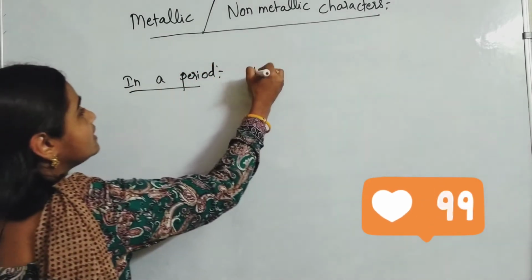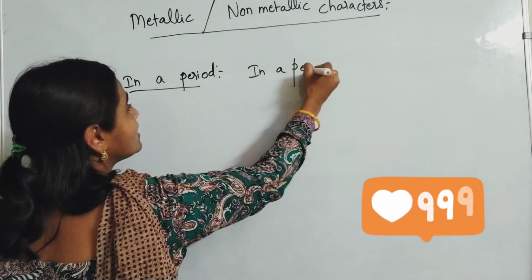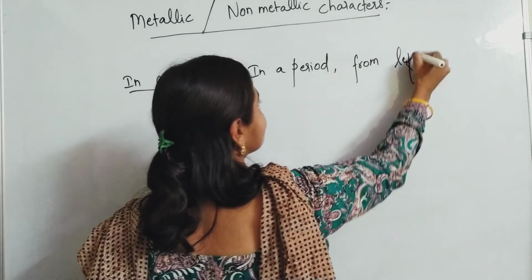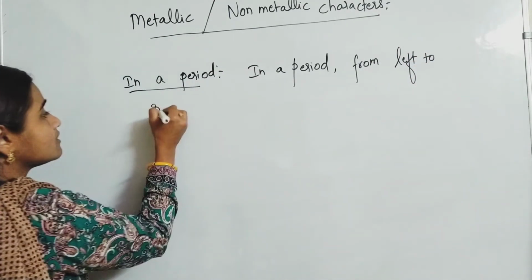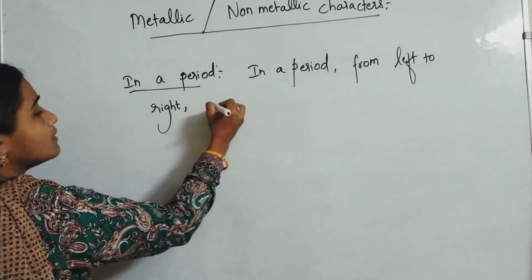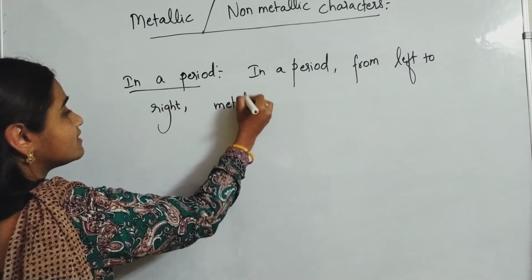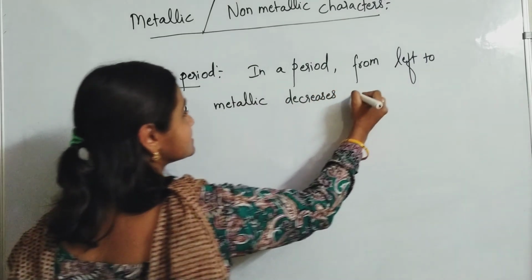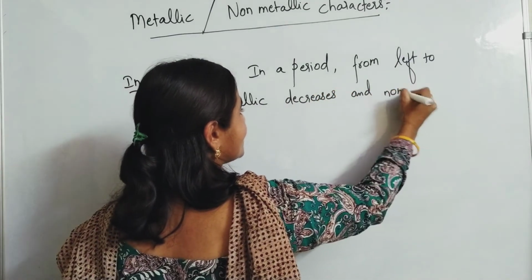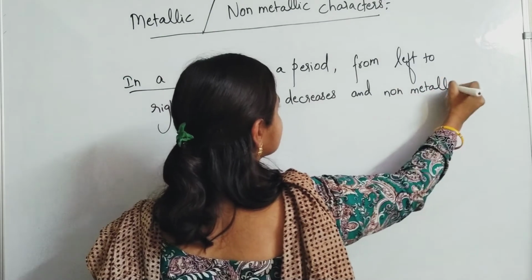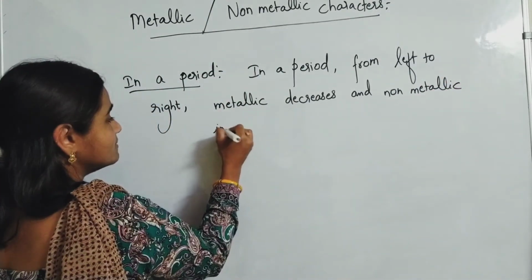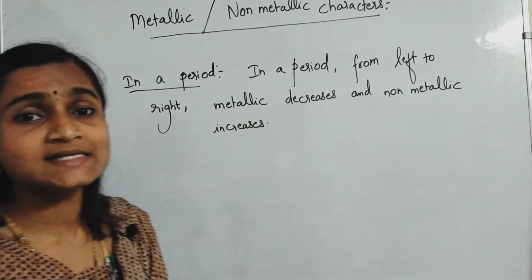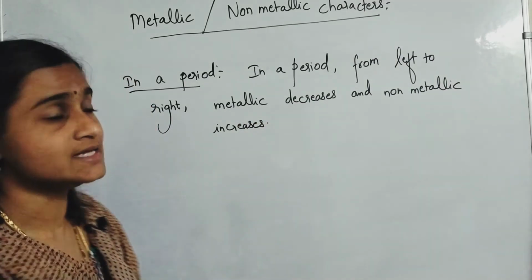Okay, variation in a period. In a period from left to right, metallic character decreases and non-metallic character increases.